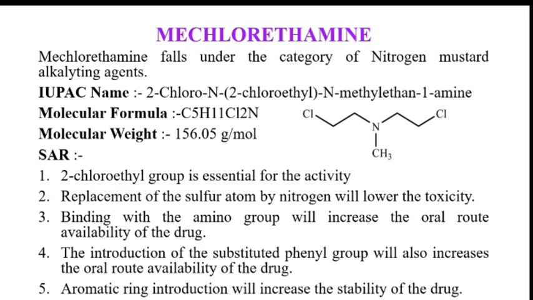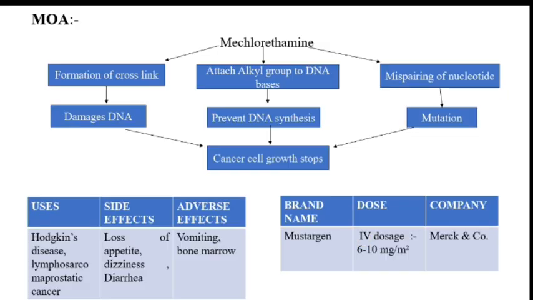SAR: the 2-chloroethyl group is essential for activity. Replacement of a sulfur atom by nitrogen will lower the toxicity. Aromatic substitution will increase the stability of the drug. MOA: it damages DNA via formation of cross-links. It prevents DNA synthesis and RNA transcription by attachment of alkyl groups to the DNA bases, then mispairing of nucleotides leading to mutation.